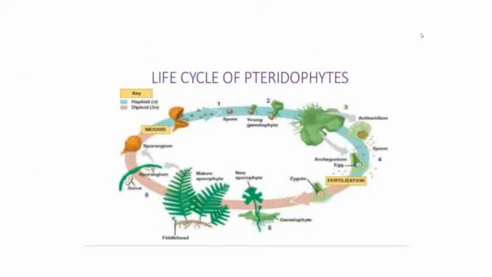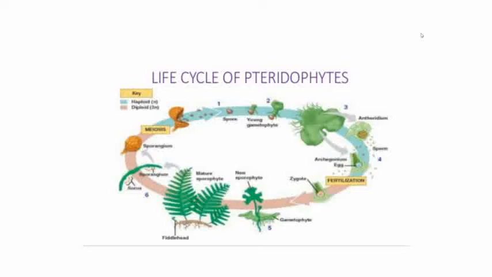See the life cycle of pteridophytes. Here, the main plant body is the sporophyte, which is the dominant phase, differentiated into true root, stem and leaves. Sporophytes reproduce by means of spores. Spores are produced in sporangium. The sporangia-bearing leaves are called sporophylls.